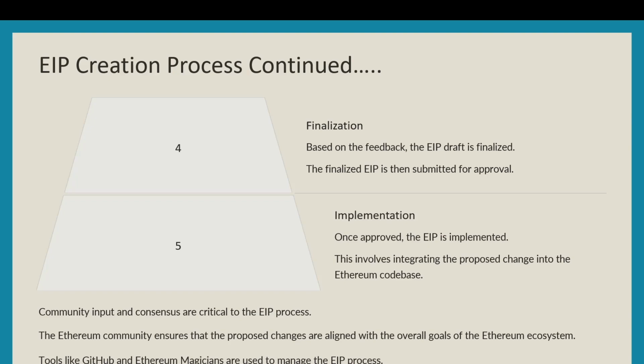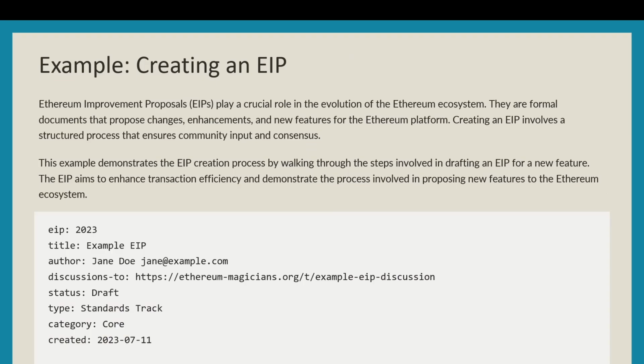Community input and consensus are critical to the EIP process. The Ethereum community ensures that the proposed changes are aligned with the overall goals of the Ethereum ecosystem. Tools like GitHub and Ethereum Magicians are used to manage the EIP process.